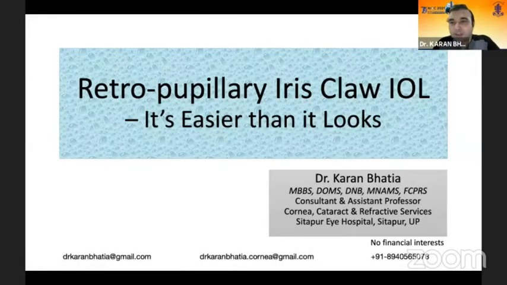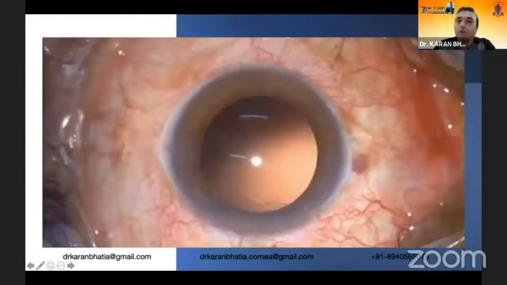I am somebody who doesn't like ACIOLs a lot, and a lot of cornea surgeons, including Anand, who just spoke on the topic, would feel the same, because a lot of times this does result in decompensation, and it's not an easy task to explant these ACIOLs. Evidently, most of the times you have to cut the haptic and then take them out. So a situation that you don't want is something like this.